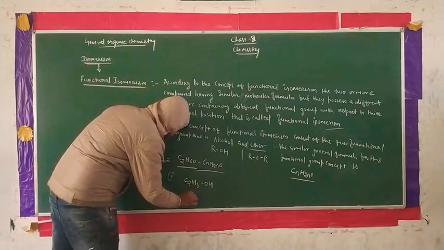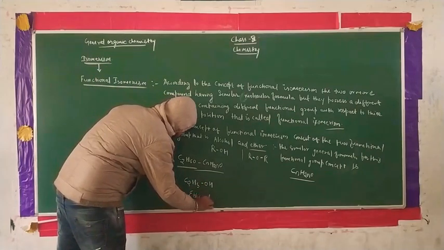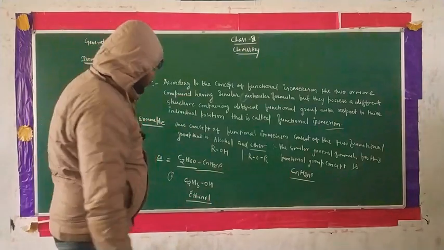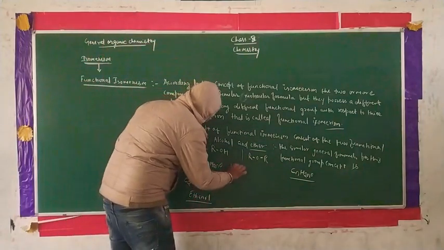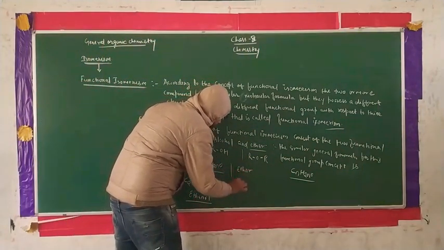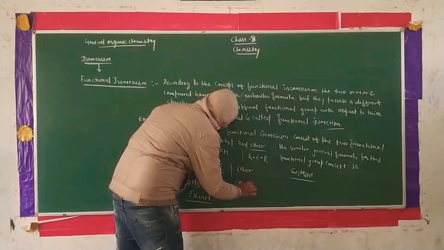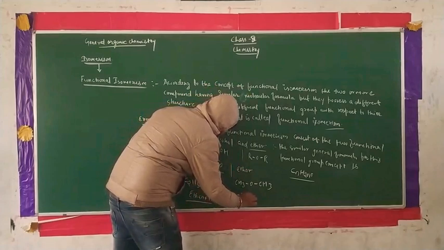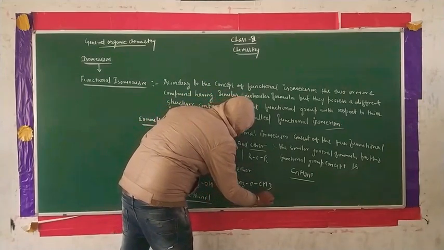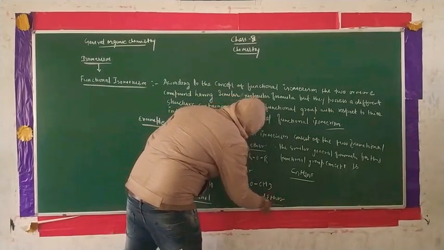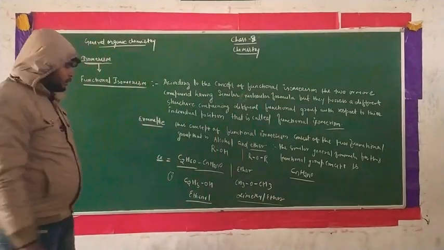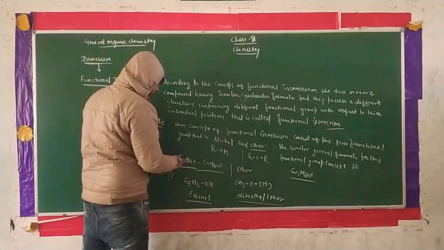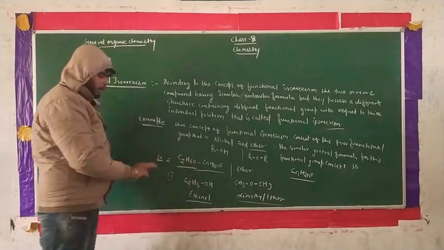This is ethanol. Another compound is the ether, ROR concept, CH3OCH3. This is dimethyl ether. Just count each formation: this contains C2, H6 and 1 O. Ethanol is this.